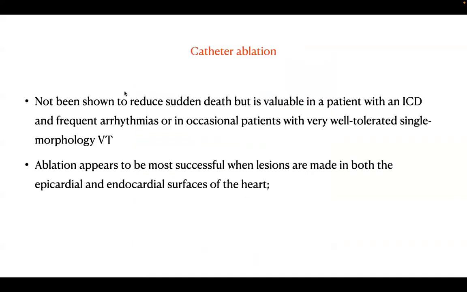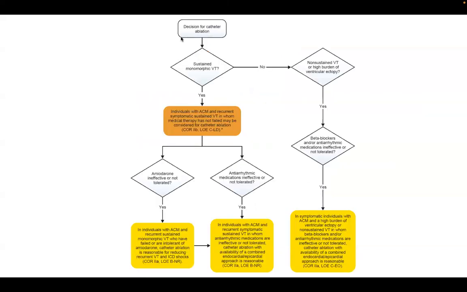So catheter ablation has not been shown to reduce sudden death, but it is used when a patient with an ICD has frequent shocks. For those patients, we can do a catheter ablation, and it should be done at both epicardial and endocardial surfaces. It is for sustained monomorphic VT, not polymorphic VT, for which there is no sense in doing ablation. If it is a monomorphic VT, then it is a class 2B recommendation.